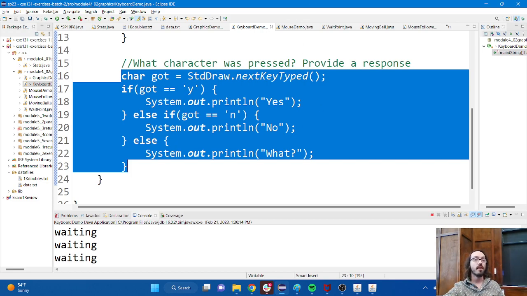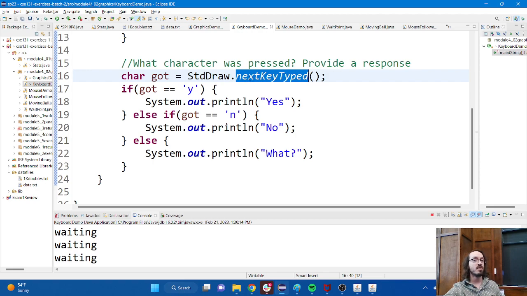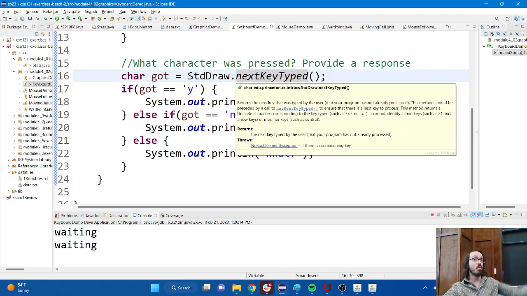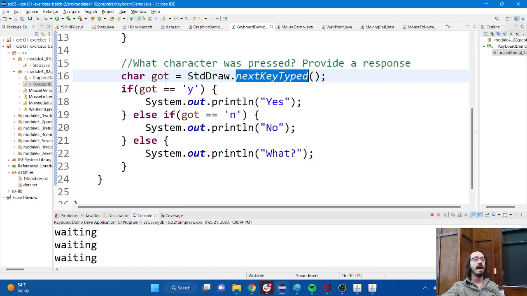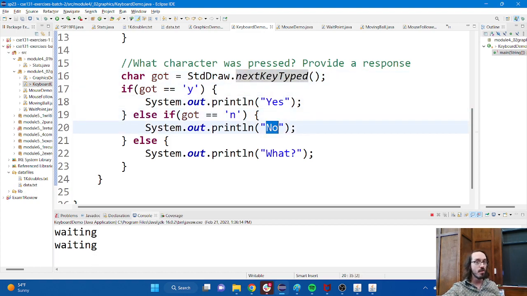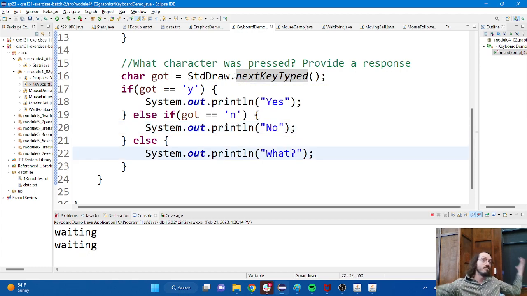So this is our API call. This is our action from standard draw that says, tell me what key it was that was pushed. Tell me what that key was. And then we use an if statement here to check. If it was a Y, then I'll say yes. If it was an N, then I'll say no. If I pushed any other key that wasn't a Y or an N, then I'm going to say, huh? I don't know.